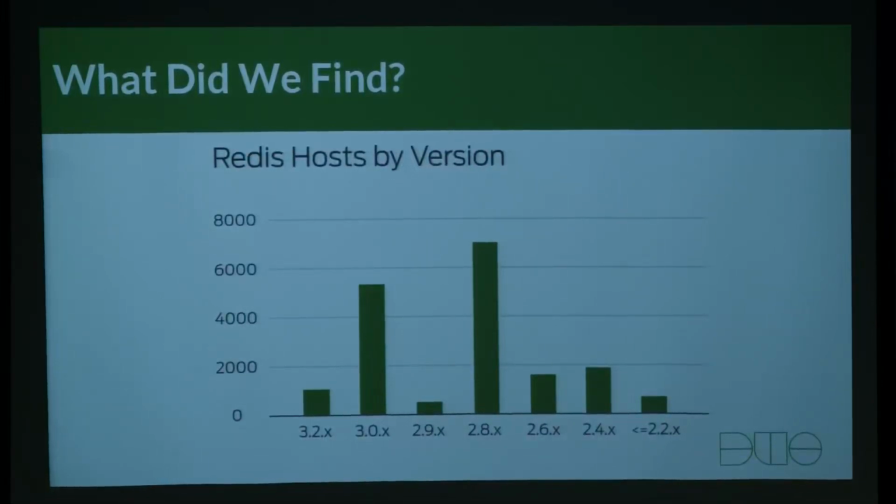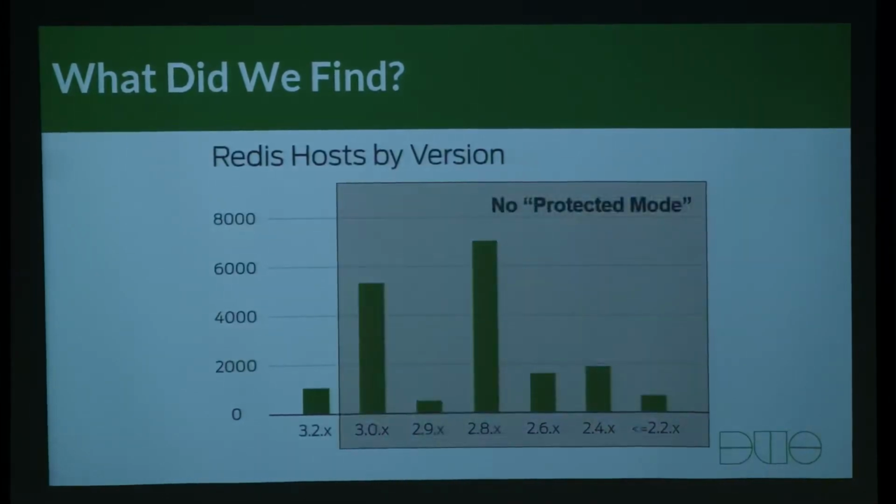So Redis, whenever they figured out that they listen on all interfaces, that people run it as root, and that they don't put authentication in front of it, and people are having a problem, they put in something called protected mode. This is just where if it sees all three of those, it immediately drops you down to localhost only until you set a specific flag that says, I really want to get owned. Right? So that's whenever protected mode came out. Let's see who all has that as an option. So all of those do not have that as an option, and a majority of those are going to be running as root and are already owned.